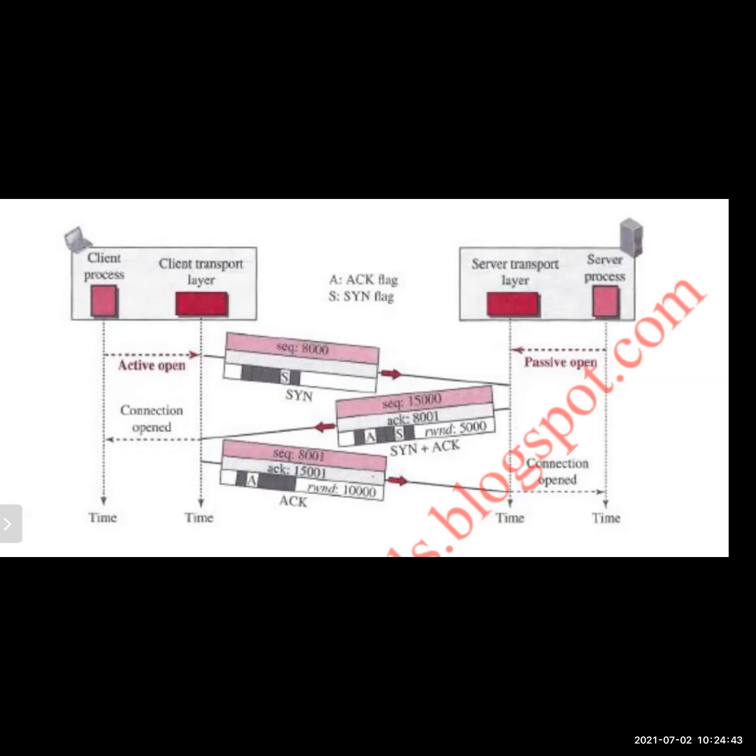That's why while the client is sending the segment, only the synchronization flag is 1. The acknowledgement flag is still 0. It will only change the synchronization flag to 1. When the server is willing to accept the connection, it will change the acknowledgement flag also to 1. By setting the synchronization flag and acknowledgement flag, it will send a reply segment to the client. On receiving that reply, by seeing synchronization 1 again, the client will understand that the server is willing for connection. The connection will be opened at the client side.